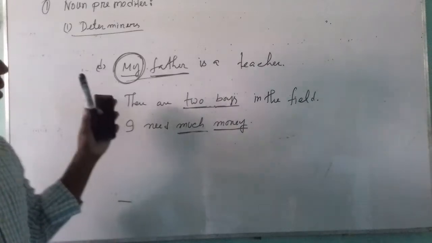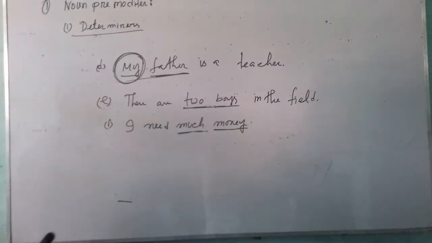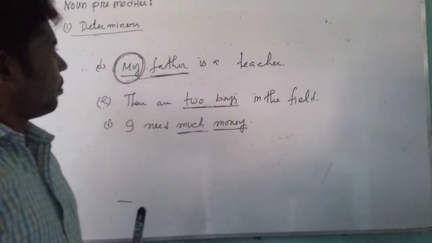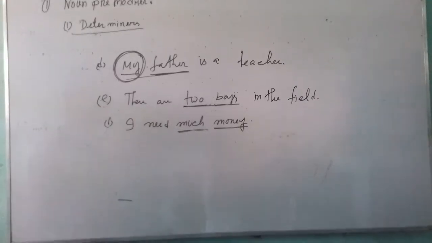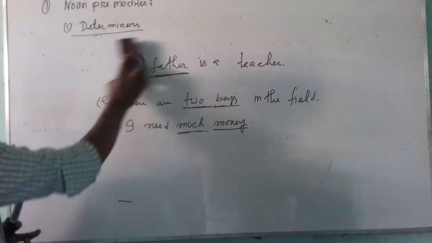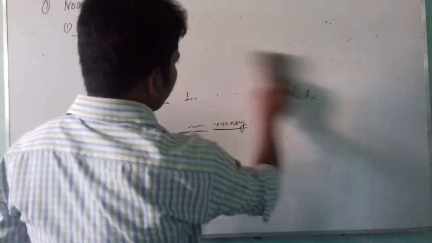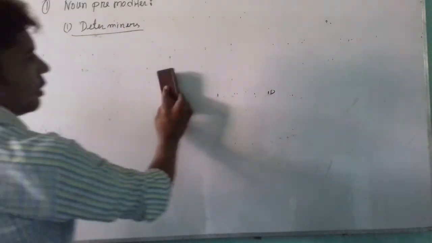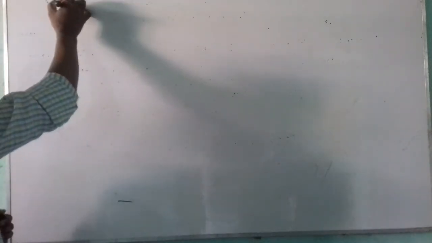So this is the technique of using pre-modifiers of nouns with determiners, and we know that an adjective is used as a pre-modifier of a noun. Adjective is used as a pre-modifier of a noun. Now I am giving an example, showing the use of an adjective as a pre-modifier of a noun. Adjective.